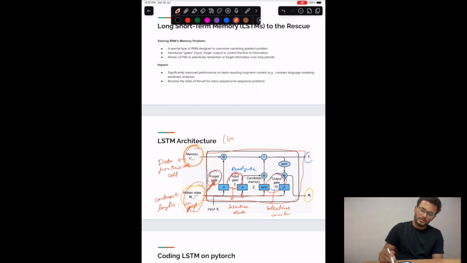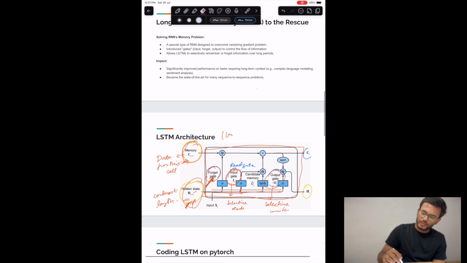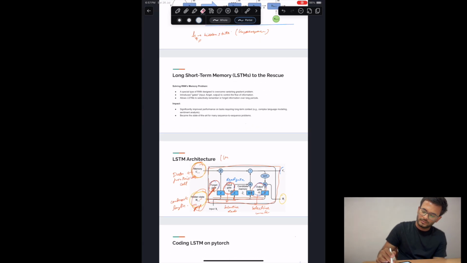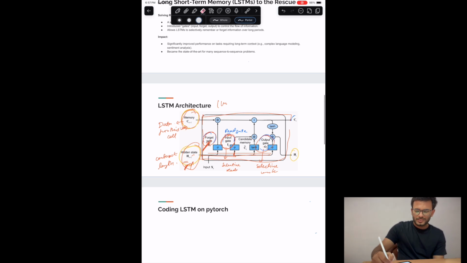So these gates are the important part of LSTM, and you can say they are a data filtering mechanism. They are matrices that are getting trained through backward propagation through time, and they are getting tuned so as to filter out irrelevant context from the data. For each LSTM cell, you will get a CT and an ST. CT is the memory after processing for timestamp t, and ST is again the hidden state after passing through the LSTM cell at time t. So this is pretty much all about LSTM.